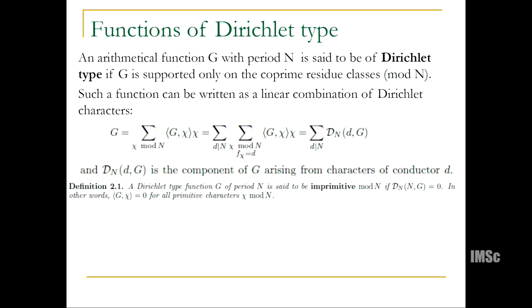There's no contribution whatsoever. It's imprimitive. So in other words, the inner product of G with chi_0 is 0 for all primitive characters chi mod n. So that's an imprimitive Dirichlet type function.